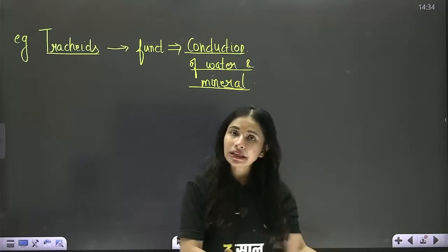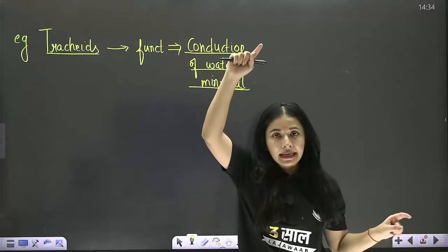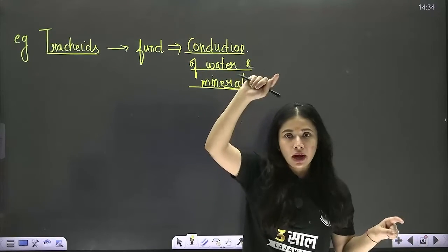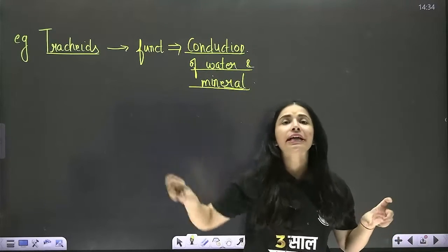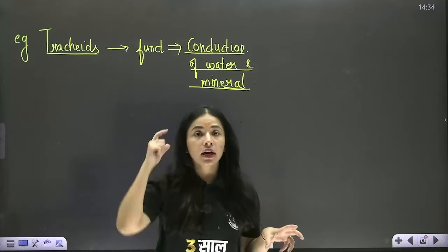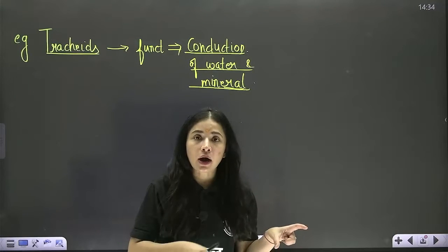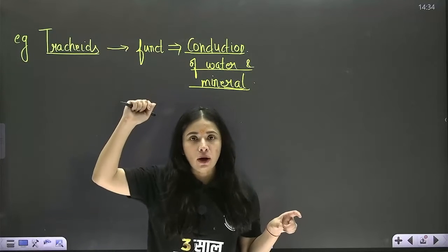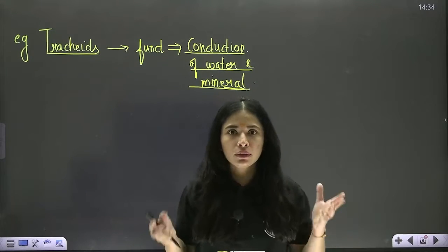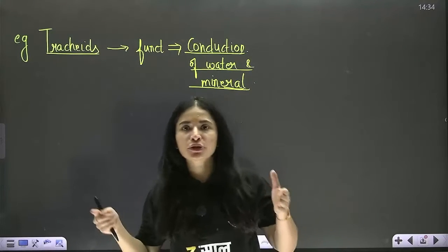Who is connecting them? Of course, the pipes. So the main function of the pipes is conduction of water.